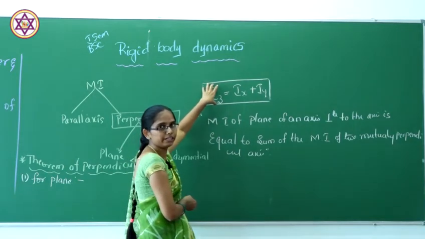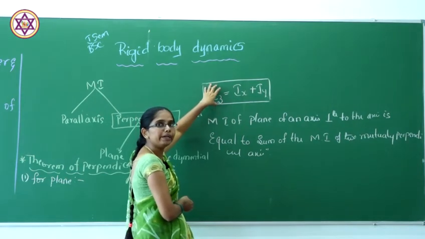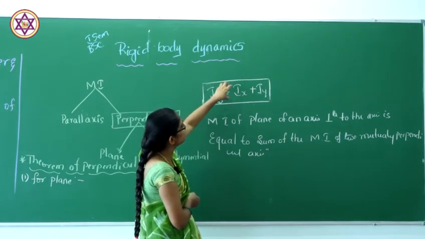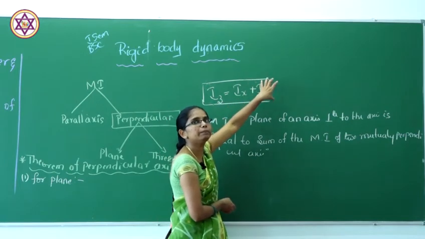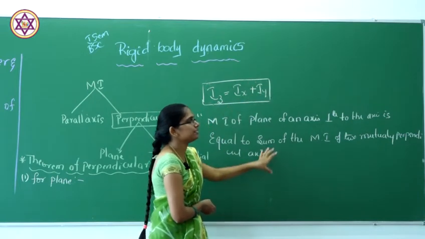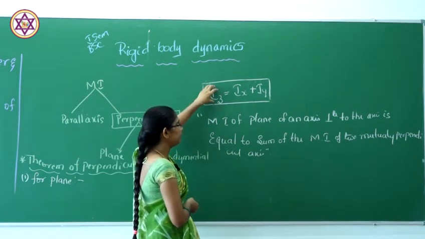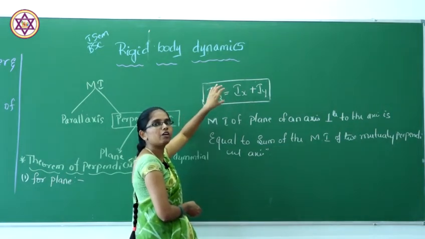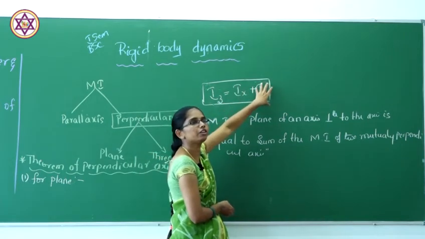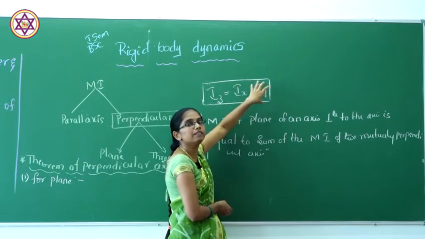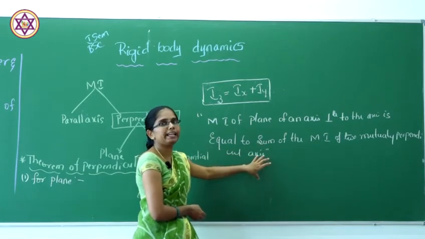It's always perpendicular to the plane. So the moment of inertia of the plane about the axis perpendicular to the plane is always equal to the sum of the moments of inertia about two mutually perpendicular axes. So this will be the statement of the moment of inertia theorem of a plane surface. Here Iz will be the moment of inertia about the axis perpendicular to the plane, and the sum of the moments of inertia of the remaining two axes which are mutually perpendicular to each other. This will be the statement of the plane axis theorem.